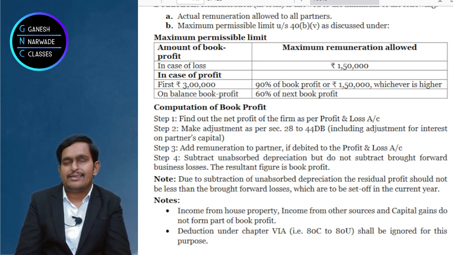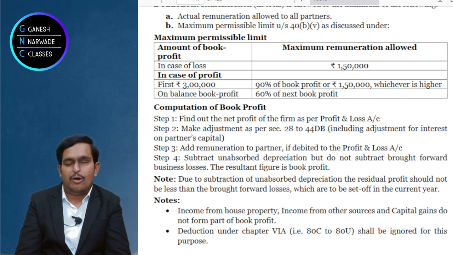Then 2 lakhs is book profit, and 2 lakhs into 90% is 1,80,000, or 1,50,000 which is the standard amount, whichever is higher. 1,80,000 will be allowed. Suppose your actual book profit is 1 lakh rupees, then 1 lakh into 90% is 90,000 or 1,50,000, whichever is higher, that means 1,50,000 will be allowed.